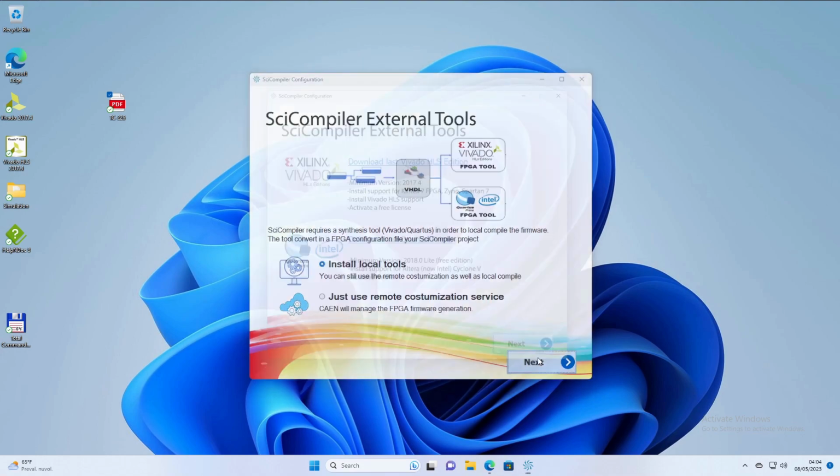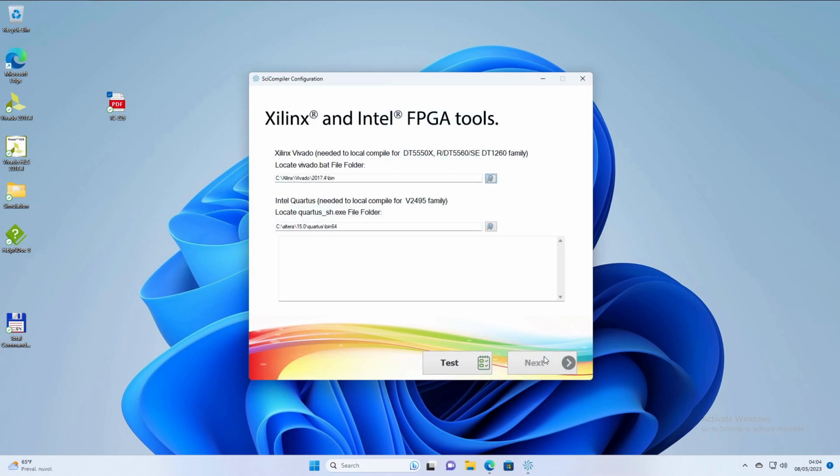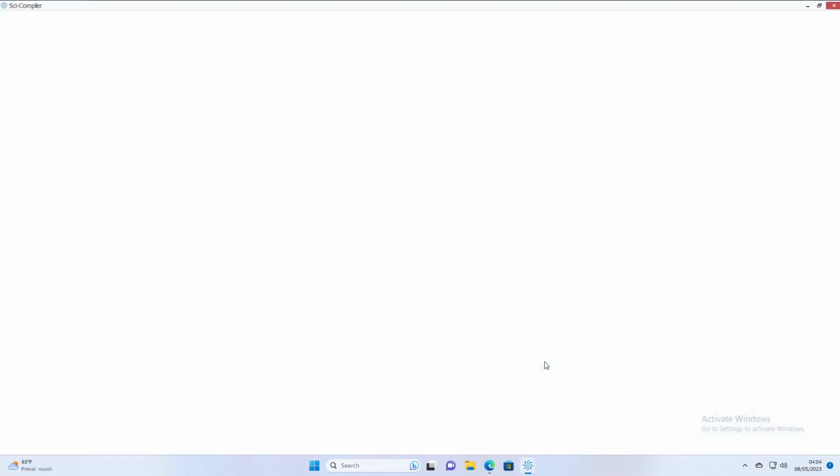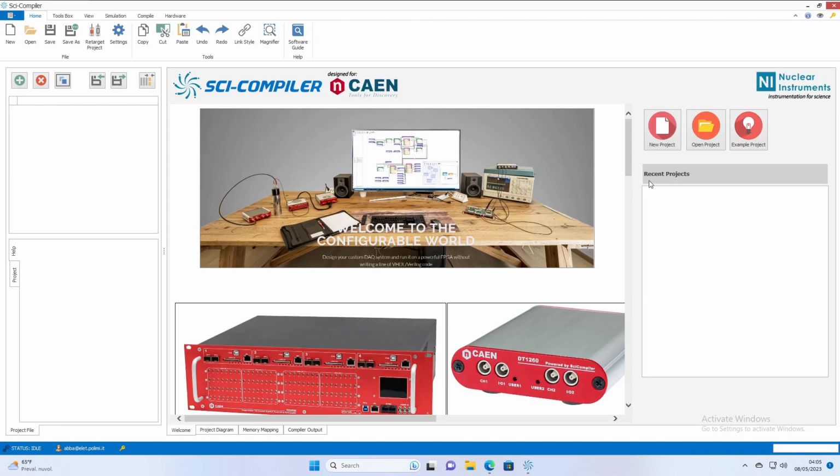If you need to use local compilation tool, you need to specify the location of the Xilinx Vivado and eventually of Altera Quartus tools. Press Test to validate the tools. Wizard is completed, you can now start SciCompiler.